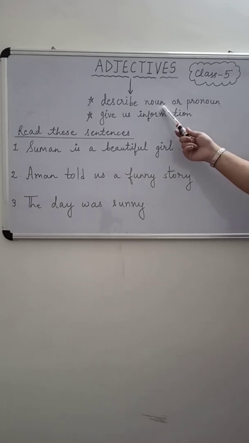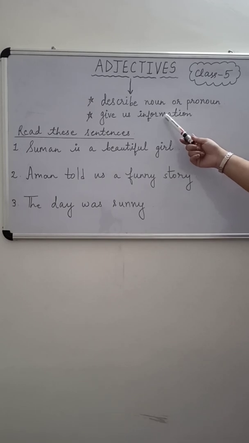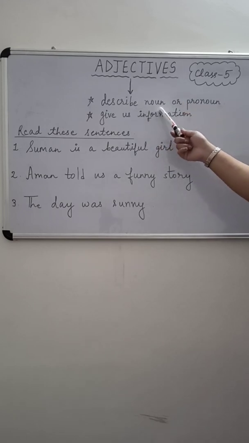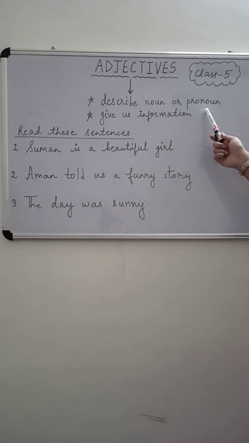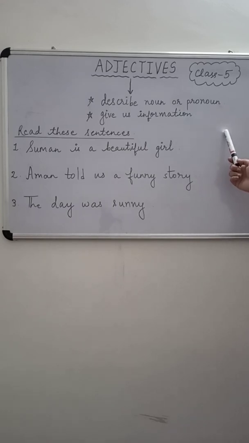Nouns can be common nouns like table, chair, car, etc. A noun can be a proper noun like Delhi, Agra, Lucknow, or the name of a person like Aman, etc. And a noun can also be a collective noun like people. So an adjective describes a noun and a pronoun. Pronouns are it, they, he, she, etc. Adjectives also give us information about a thing or a person.